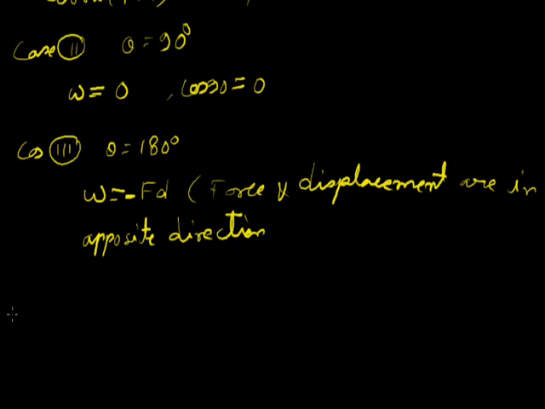Let us take some examples. First example, if a body is moving in a horizontal direction, the work done by the force of gravity will be 0. The displacement is in this direction and the force due to gravity is downwards, mg. The angle between them is 90 degrees. That's why the work done is 0.